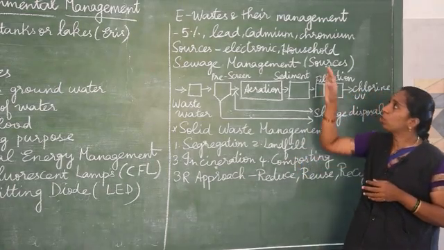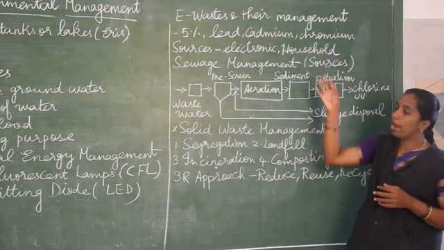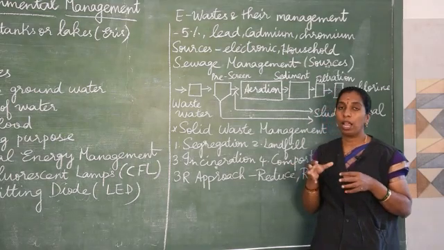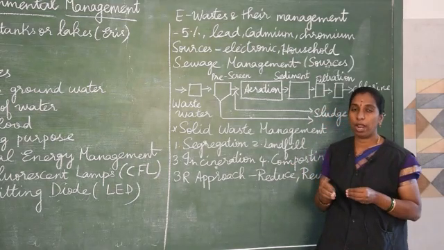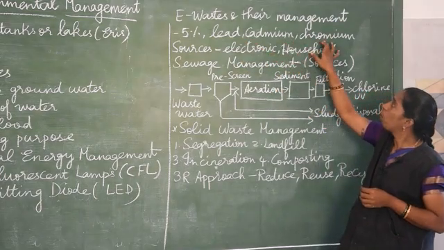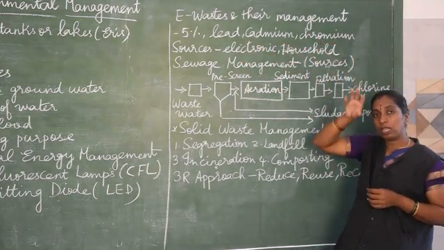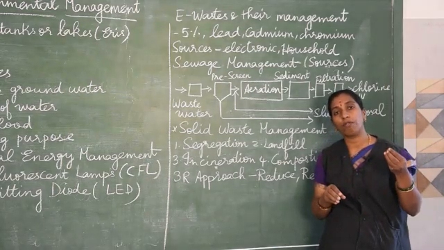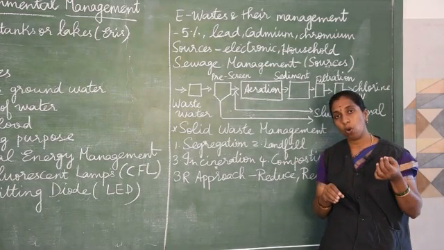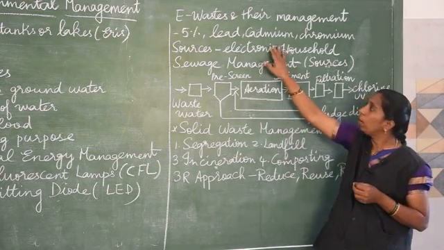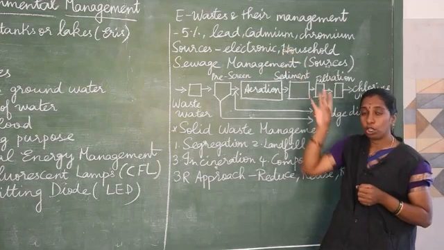Now, what are the sources? E-waste means the waste we get from electrical appliances. Mainly lead, cadmium, chromium and mercury are present in this e-waste. Apart from this, some amount of iron, copper and even gold is present, but that cannot be used again. So this e-waste should be managed properly.